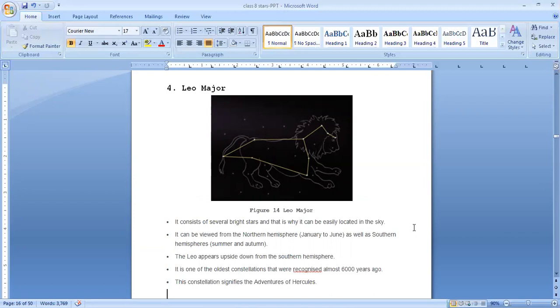Clear, children? So today we have completed, we spoke about the moon, then I taught you about the stars, then constellations. So in the coming class, we will be learning about the solar system, the sun and different planets, and also a few other objects from the universe or from the solar system.